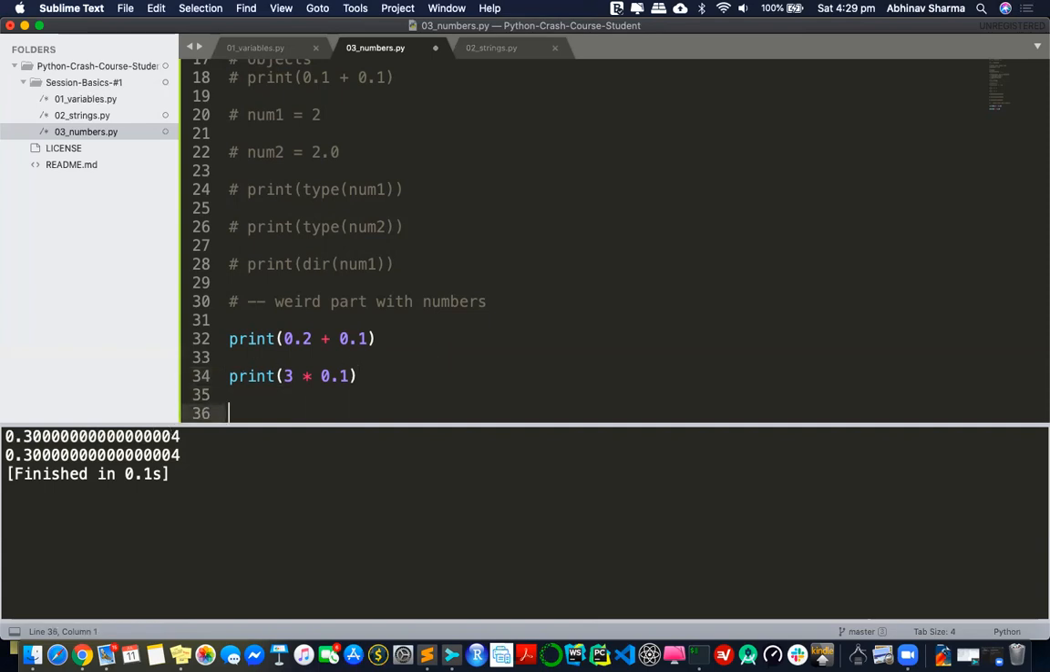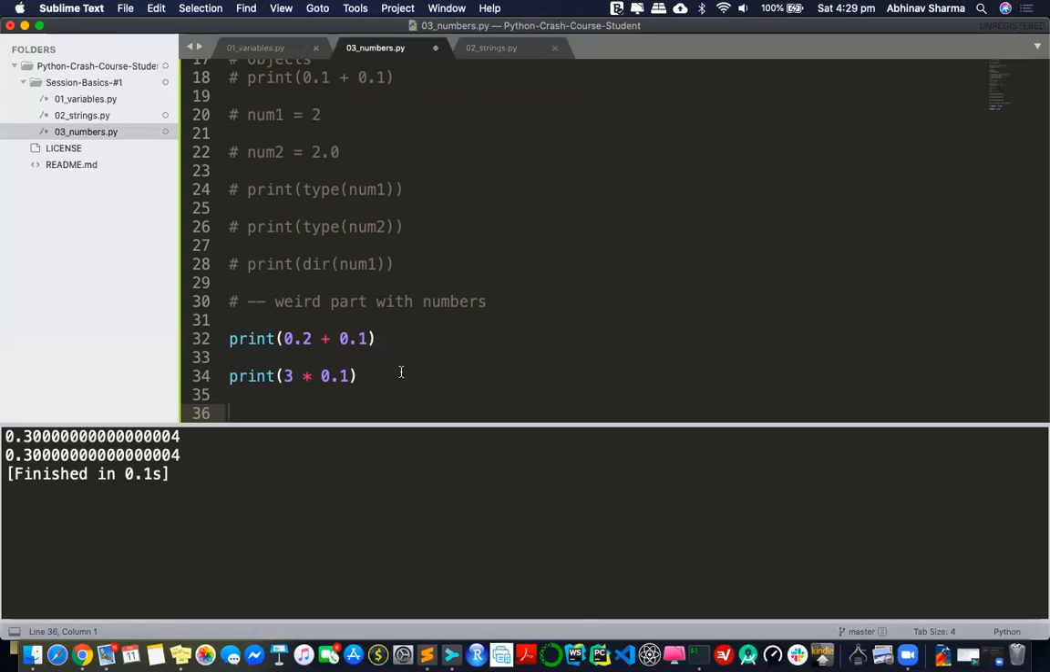So that's one thing. And then when you're doing pi or some such calculations, it will become weird, especially if you start doing those calculations at a very deep level. If you use pi or phi, the golden ratio, it will become so weird.